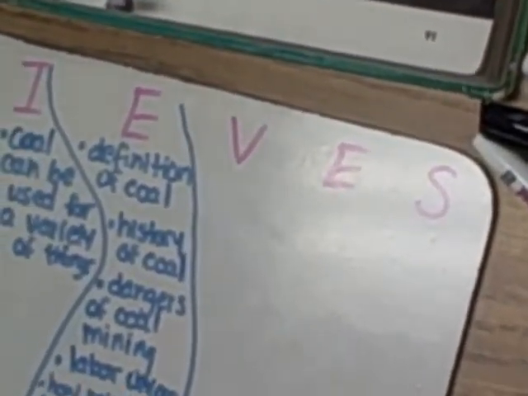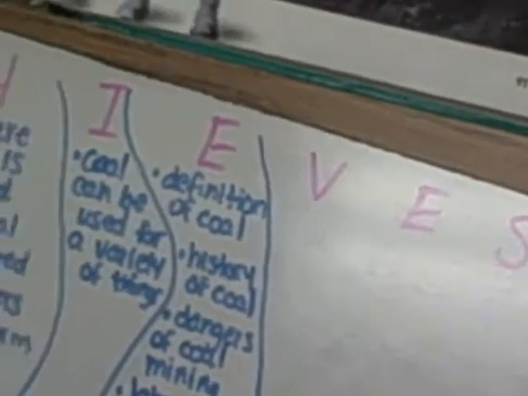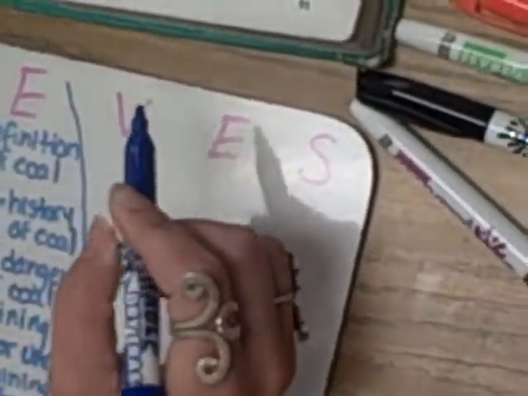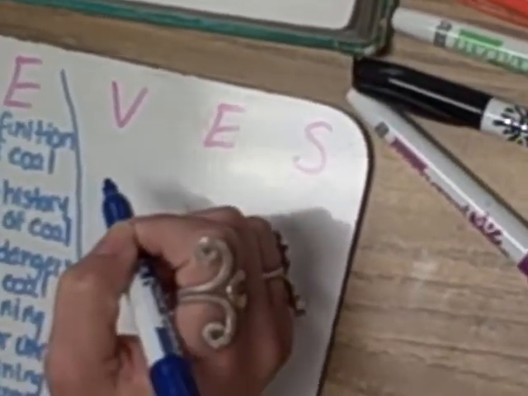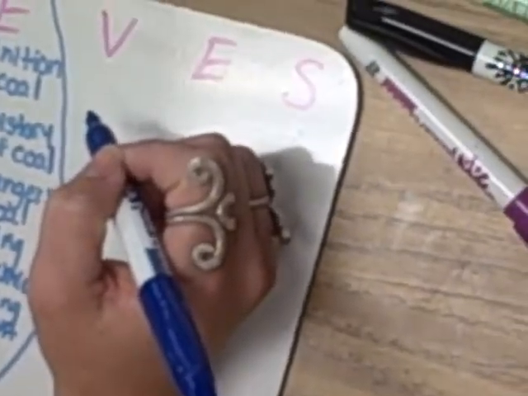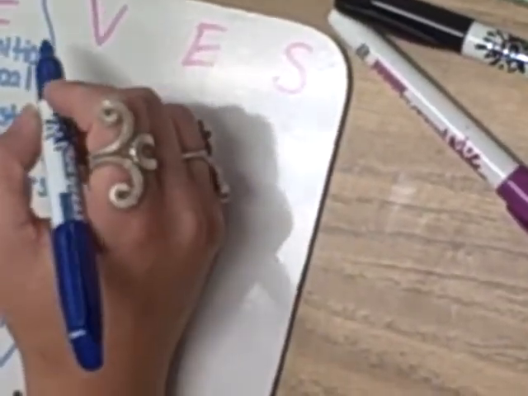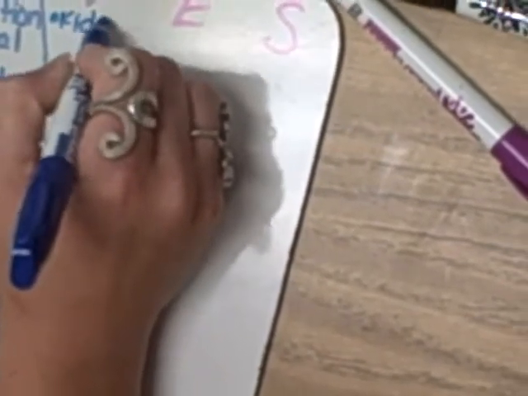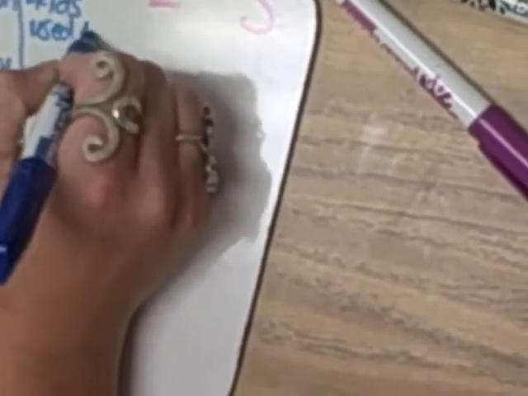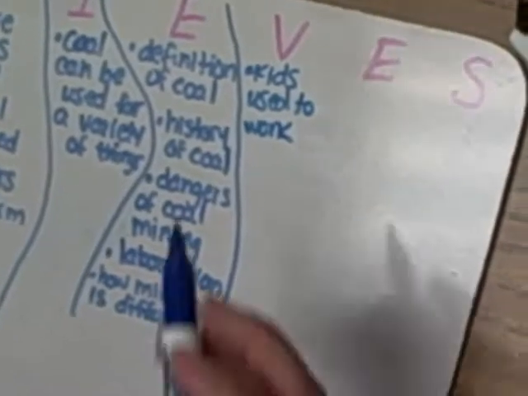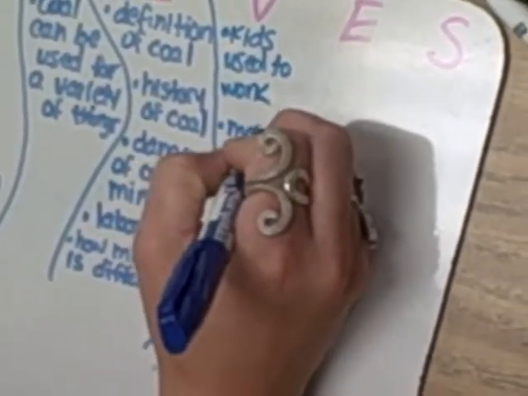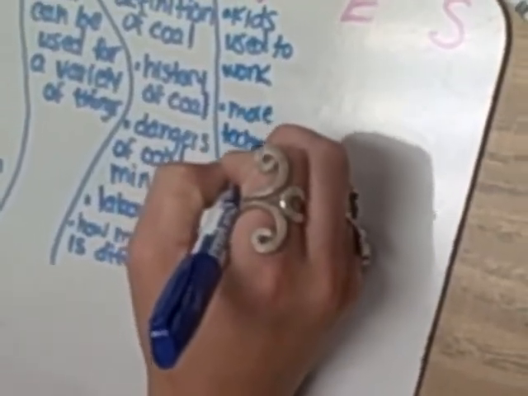Very good. All right, so what are some notes that you want to jot down underneath visuals? What did you notice about the photographs? I like that you compared the black and white photograph to the color photograph, and you noticed that it looked like there was more current technology. That kids used to work. Okay. That sounds good. In coal mines. And that there's more technology to help workers today. Sounds good. All right.